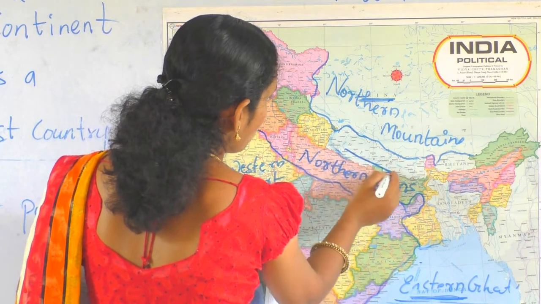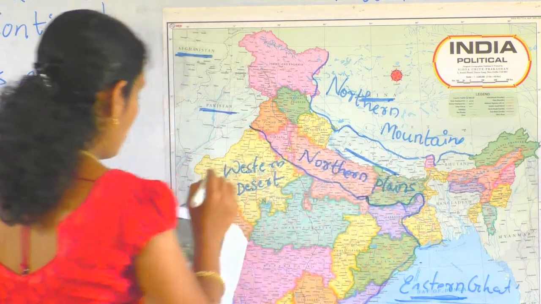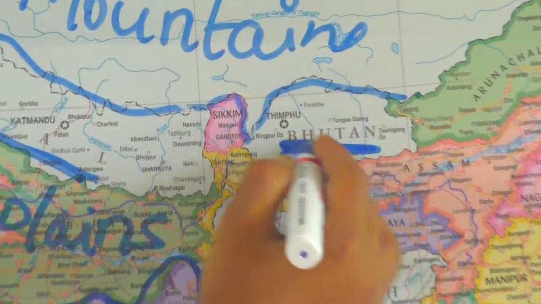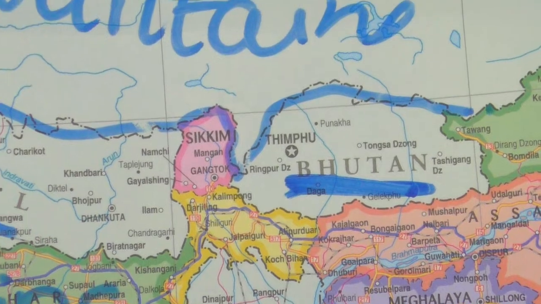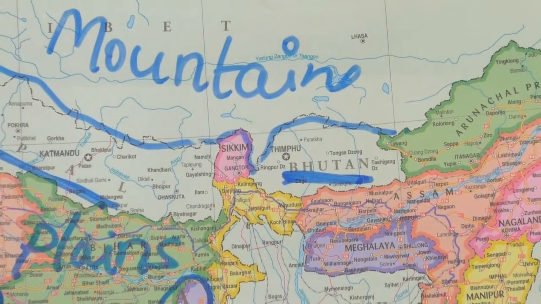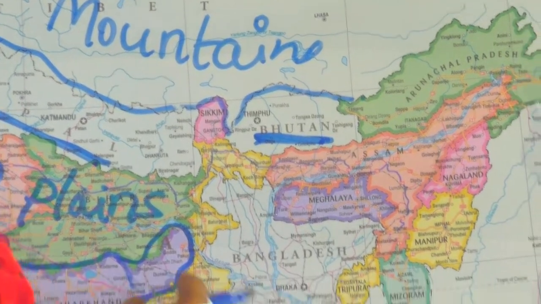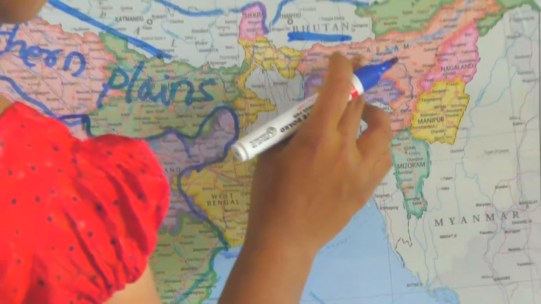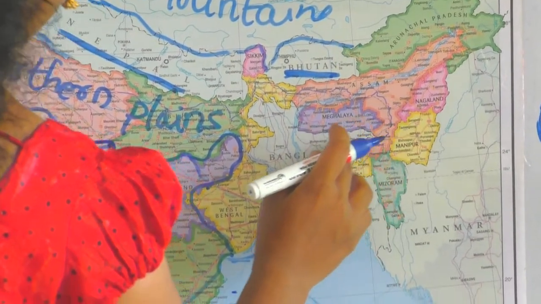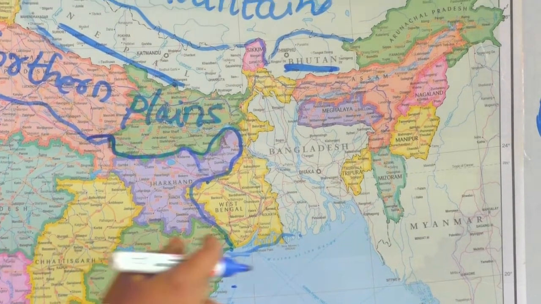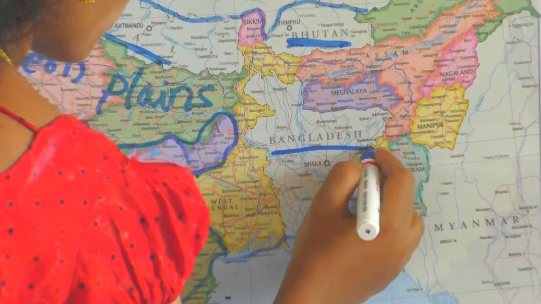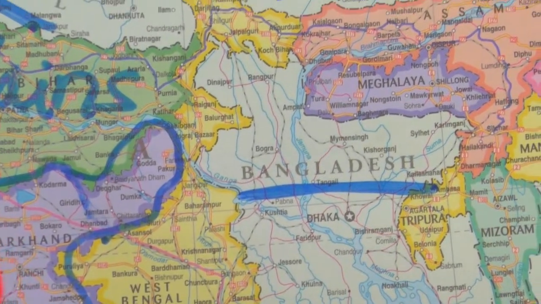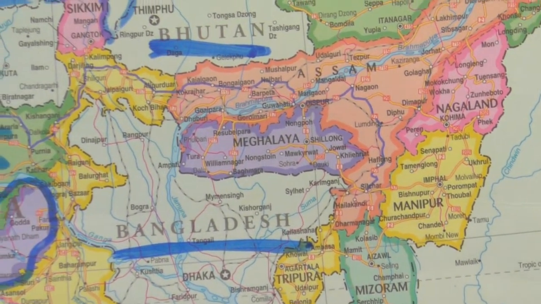Here it is, Nepal. Next, Bhutan. Here it is, Bhutan. Next, Myanmar. Search here, where is Myanmar? Myanmar. And at last, Bangladesh. It is Bangladesh.